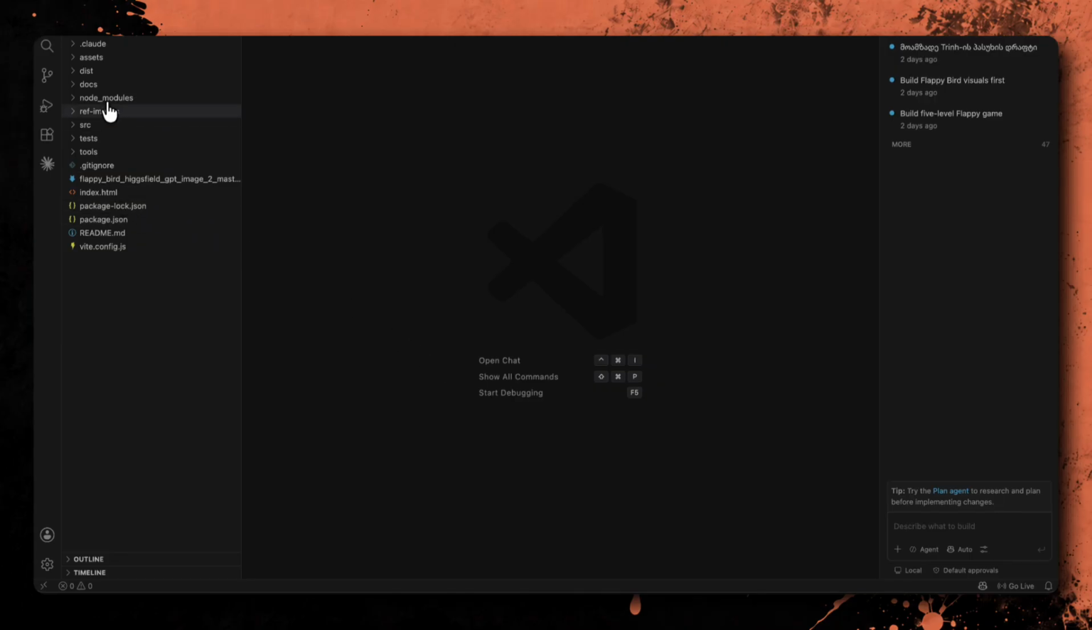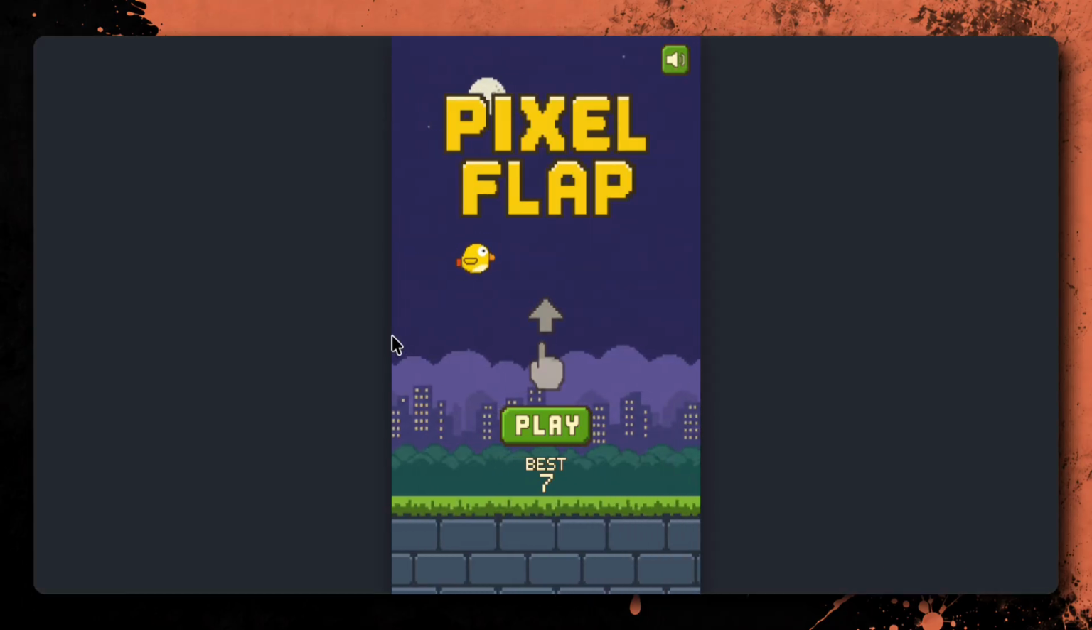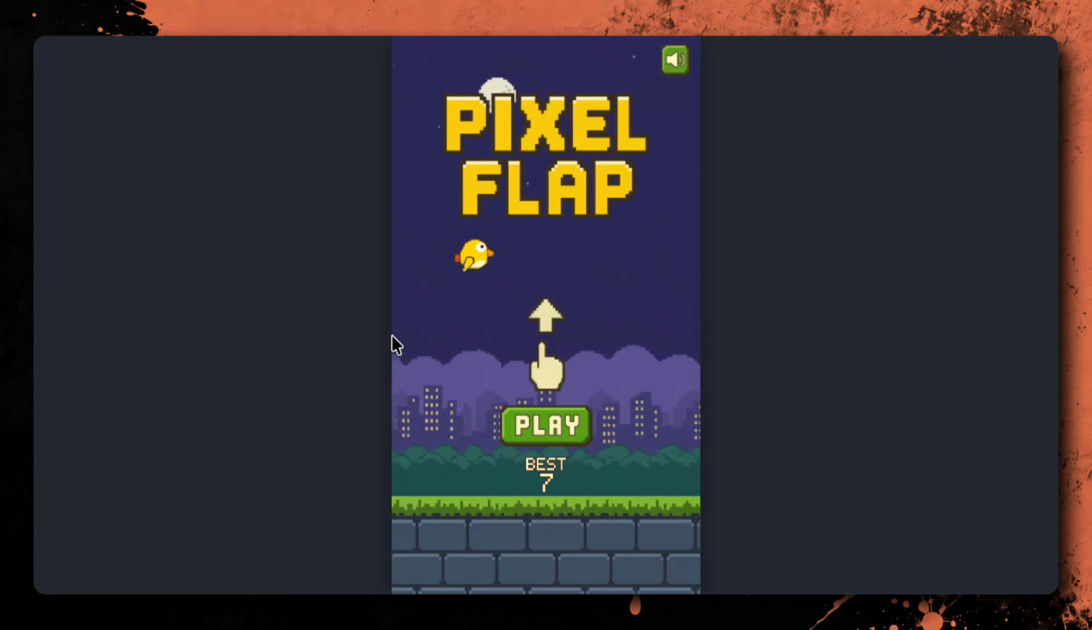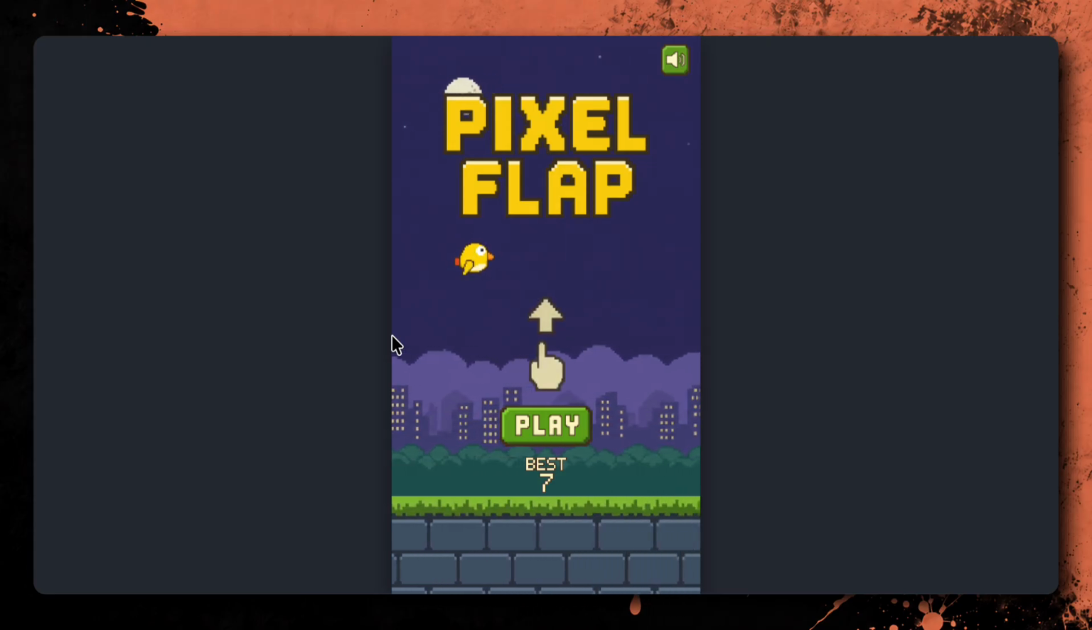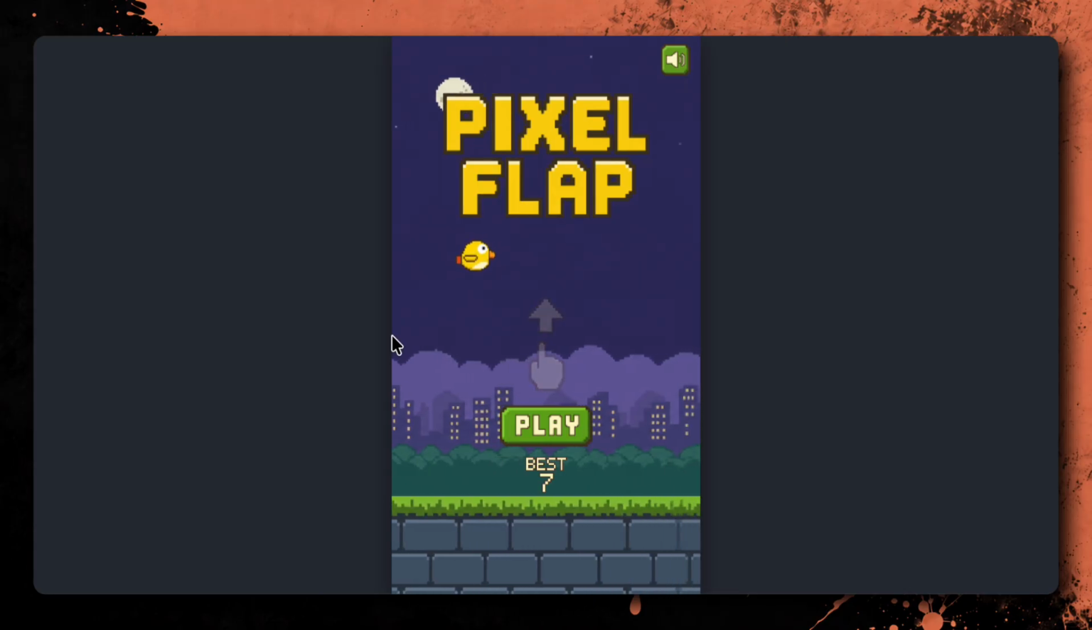The folder now contains the complete source code, approved assets, automated tests, documentation, and a production build. To run it locally, I'll install the project dependencies and start the development server. And here is the finished game. The start screen already looks polished, with the Pixel Flap title, the animated character, a clear control instruction, the play button, the saved best score, and a sound control in the top corner.